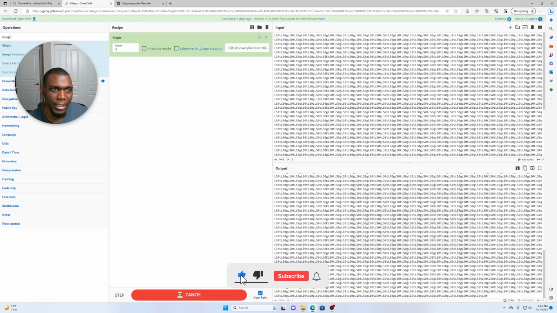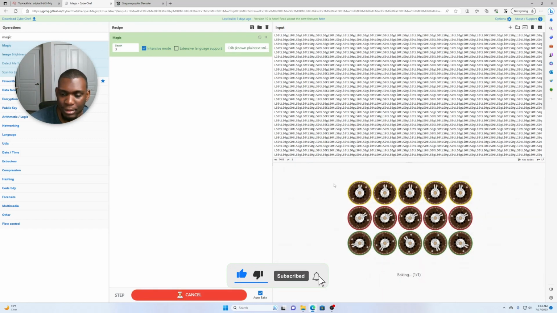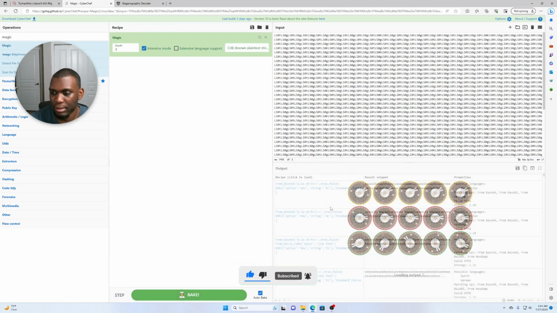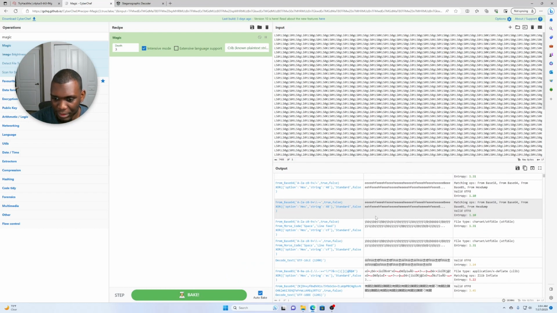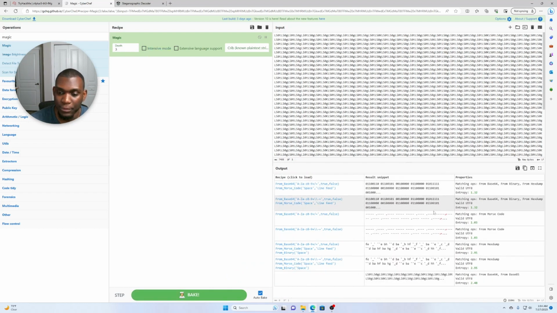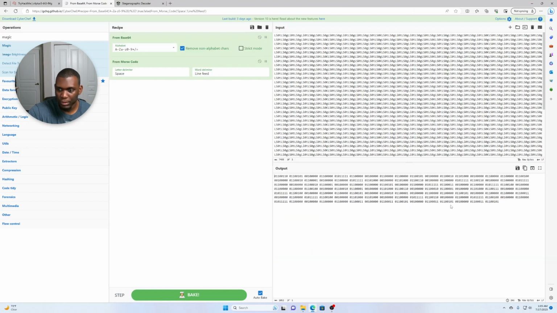So we're going to go back to Magic and make it intense. It has to be intense. Now this one's completely different. Let's also take it off and see if it changed again. It did, okay, so now we have binary. That all looks the same. Okay, I see the difference right here. All right, let's go with the first one.